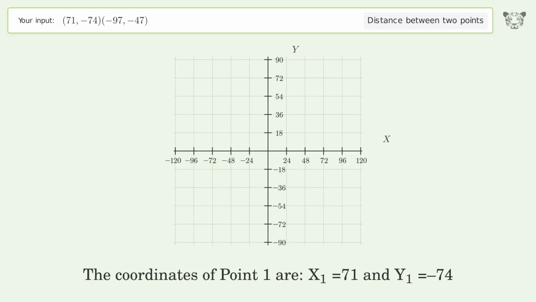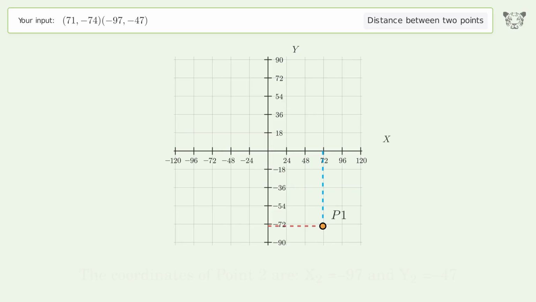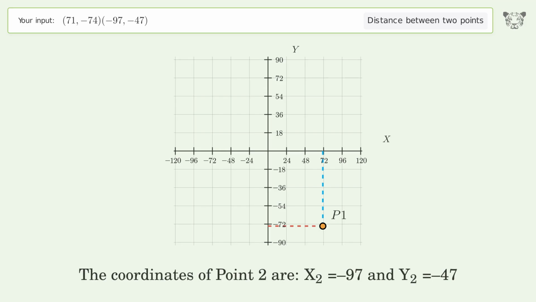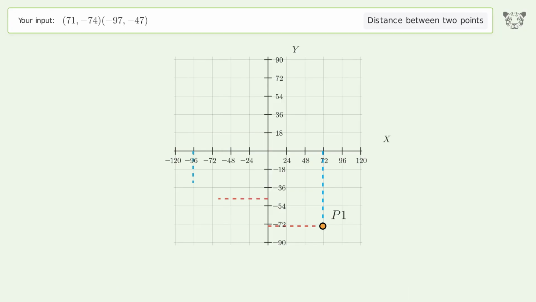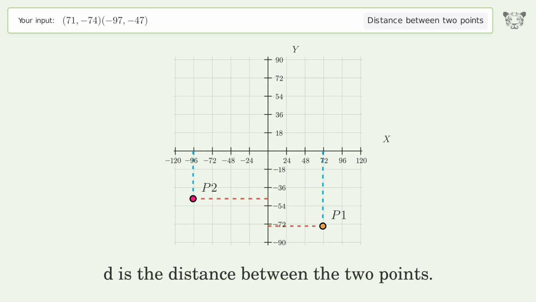The coordinates of point 1 are x1 equals 71 and y1 equals negative 74. The coordinates of point 2 are x2 equals negative 97 and y2 equals negative 47. D is the distance between the 2 points.